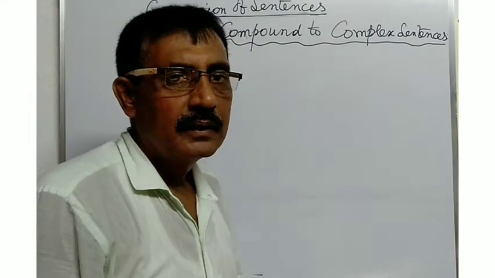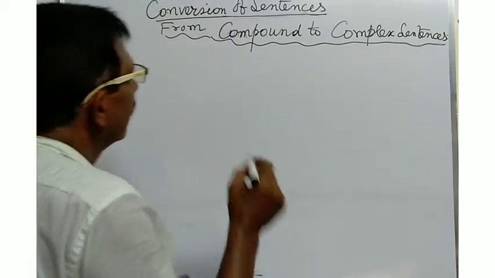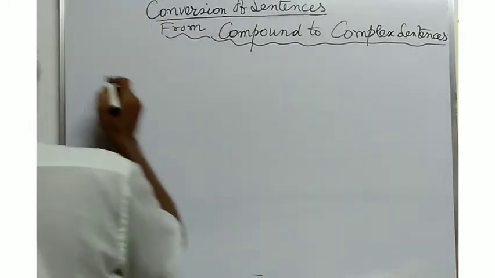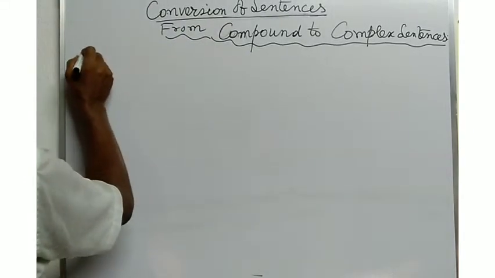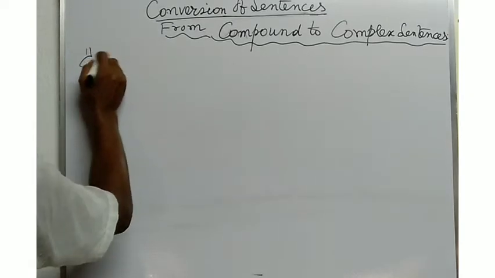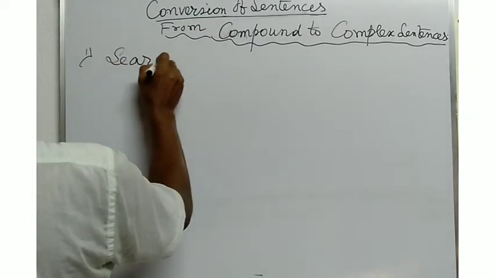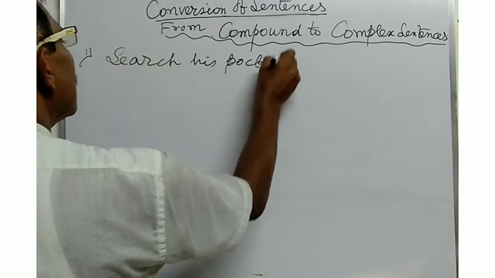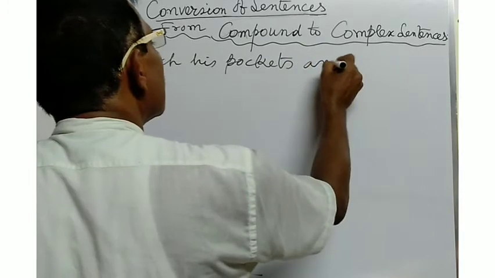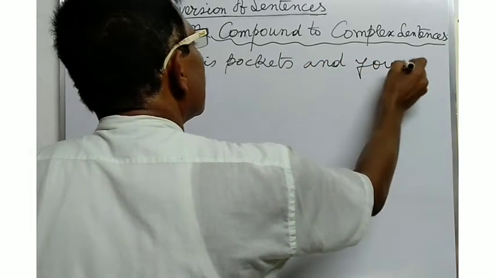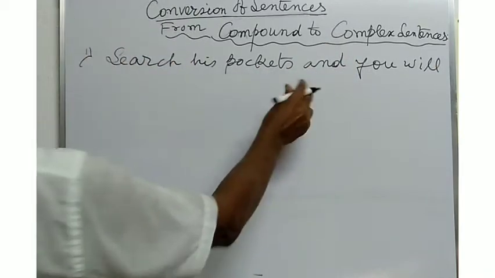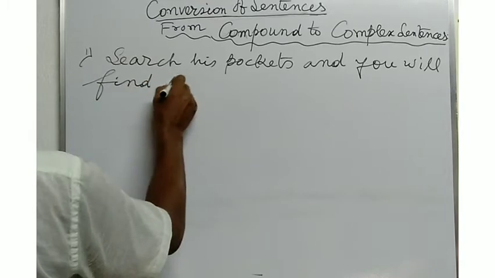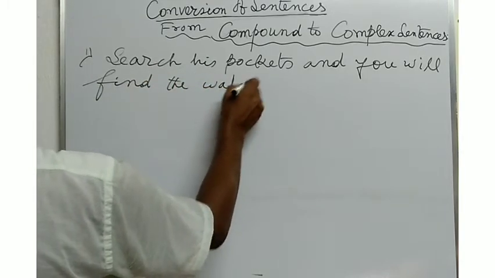Now, students, in this part, you will learn how to convert a sentence from compound to complex sentences. Now, in the example, you see. Search his pockets and you will find the watch.